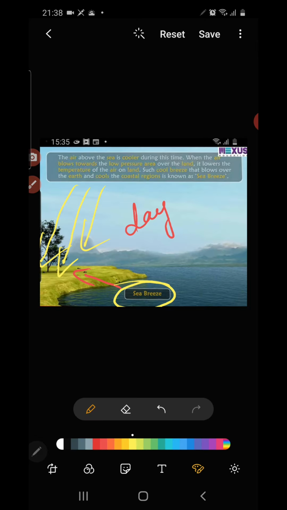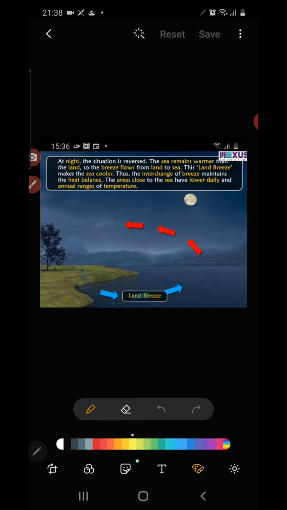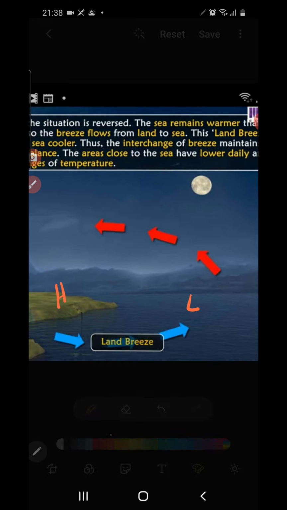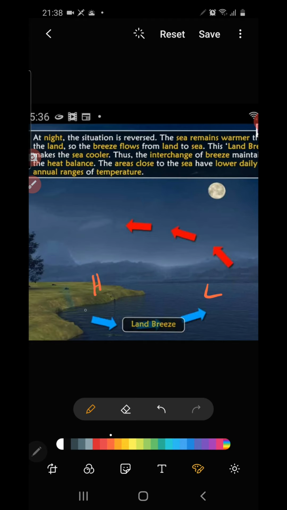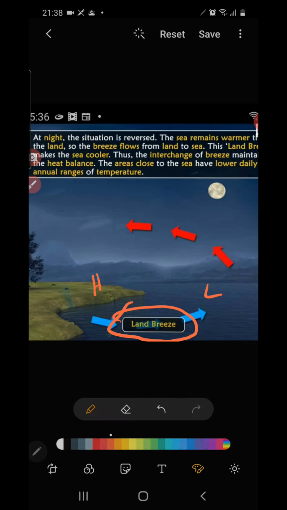Similarly at night, over the land there forms high pressure and over the sea low pressure, so the land breeze starts blowing from the land to the sea. So the coastal region does not feel much hot either.